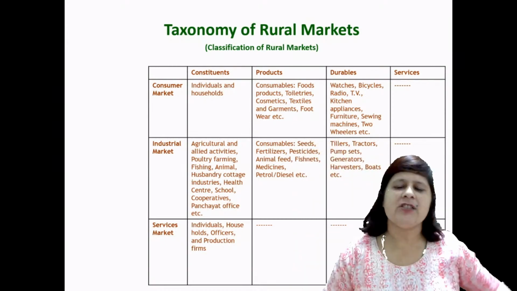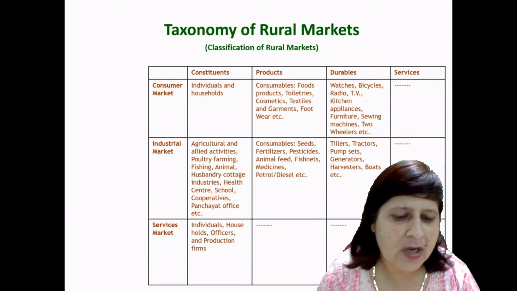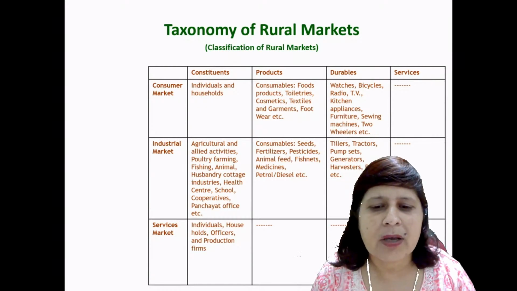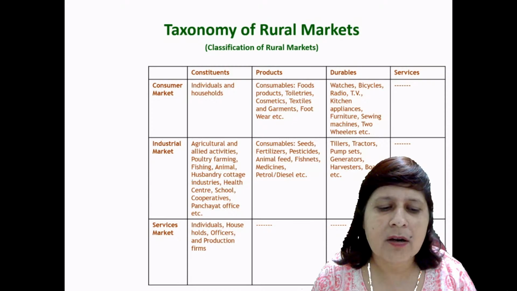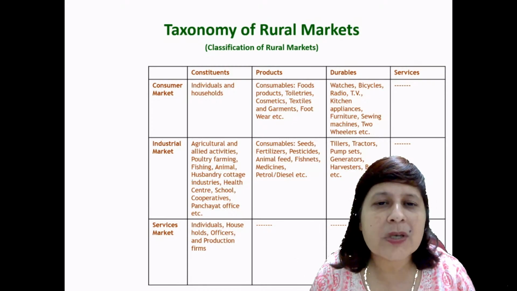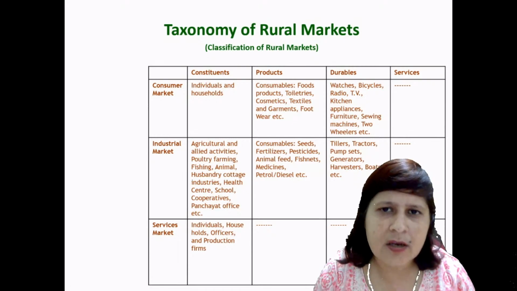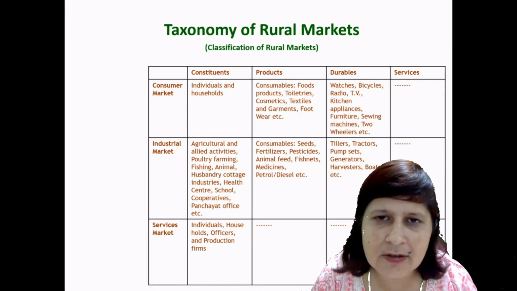We classify the rural market into three: the consumer market, the industrial market, and the service market. The consumer market offers products to the individual and the households. Industrial market is that market which offers products to a specific industry like agriculture or fishing or poultry or textile industry, or to the health center or to the schools.